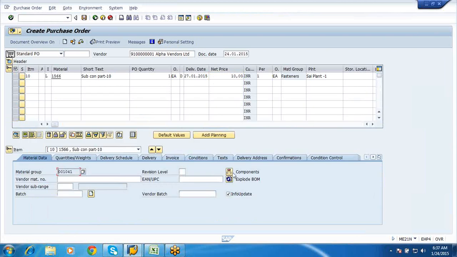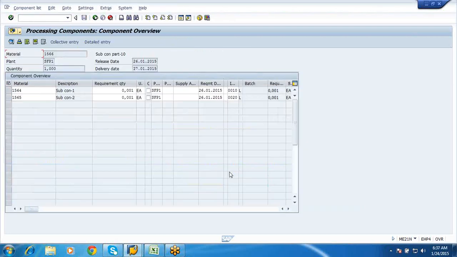Okay, so once you do this, then we need to go to material data. We need to explode the BOM, or we need to check the components. See here, these are the components which are required to make your 1566. Okay, so now let us go and explode the BOM.